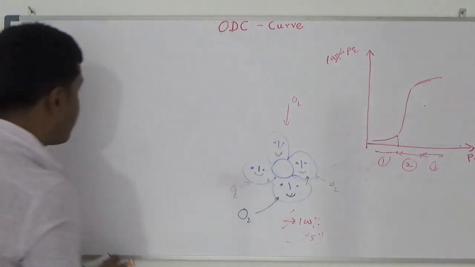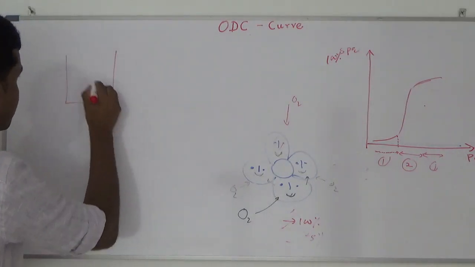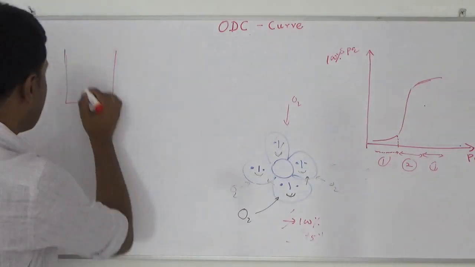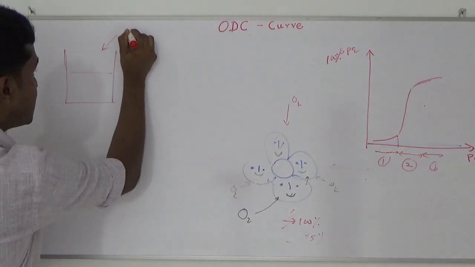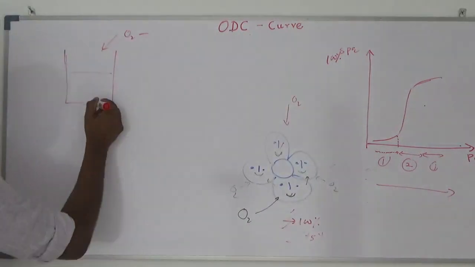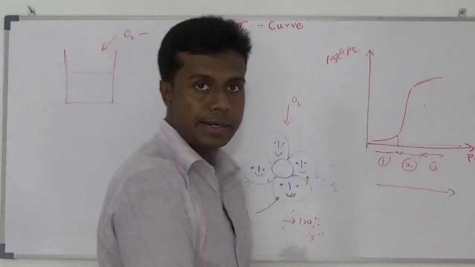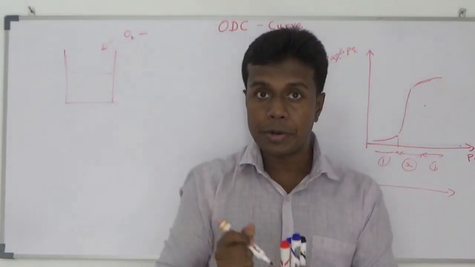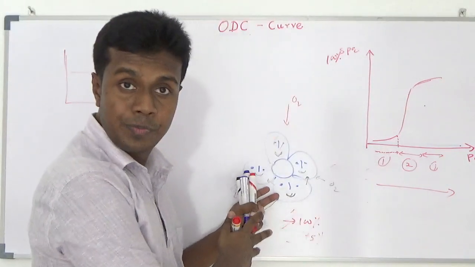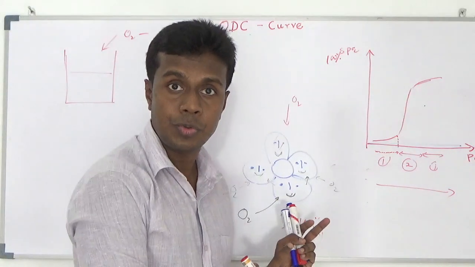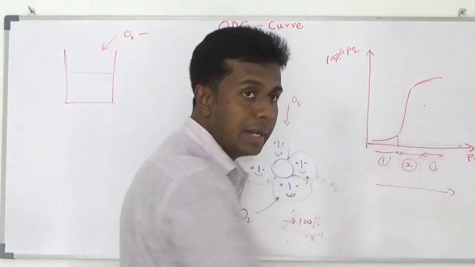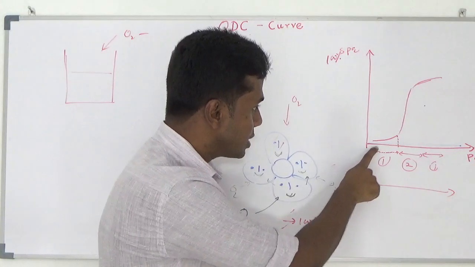If I take a whole blood sample into this tube, and I increase the partial pressure of oxygen from 0 like this, the binding and the curve will be like that. Not only one hemoglobin, the whole blood also behaves in the same manner, because whole blood is a collection of hemoglobin. Whole blood oxygen association curve will be like this. Here I draw the oxygen association curve.